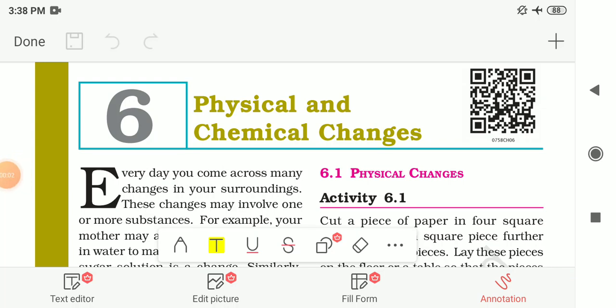Hello students, in this video we are going to study our next chapter, chapter number 6. The chapter name is Physical and Chemical Changes. Class 7, Subject Science, NCERT. In this chapter we are going to study the physical and chemical changes which are taking place around us in our day-to-day life. So let me start with the chapter.